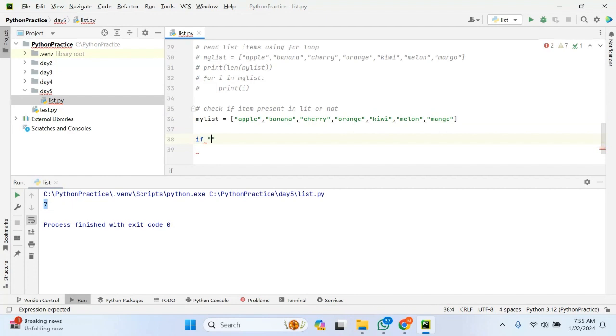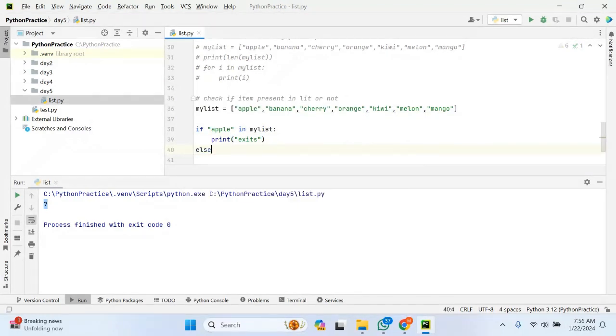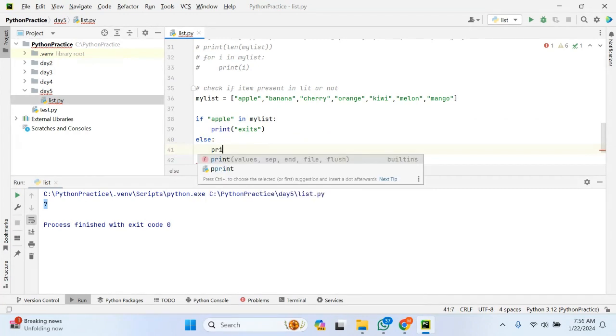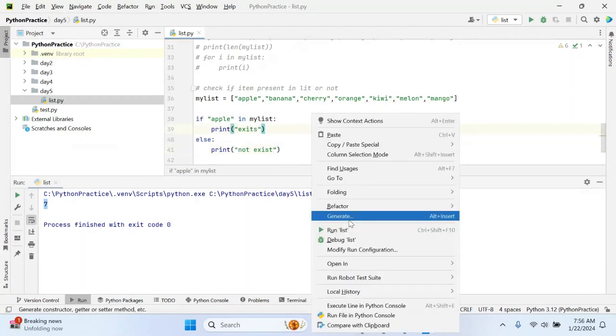So if apple is present in the list, what I can do here is use `in`: if apple in my list. If it is there in the list, what I should do is print it exists. If it is not there, I can use the else statement. I have discussed if and else conditional statements before. So I can print that it does not exist. Let me check.